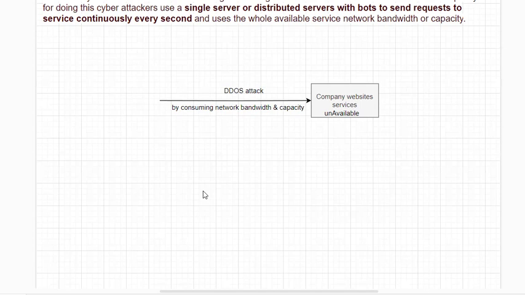Yes. So attackers try to compromise those two things, that is network bandwidth and capacity of our service. By using that, they can compromise our services by consuming network bandwidth and capacity.